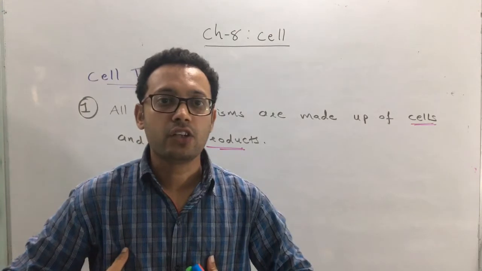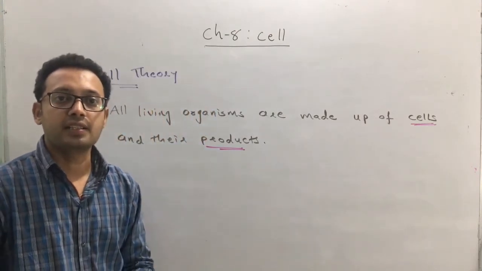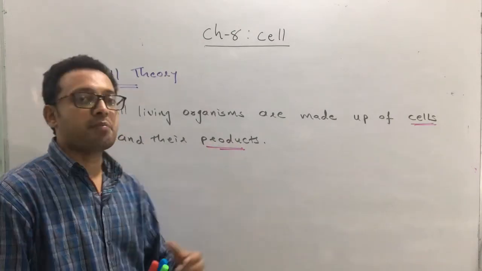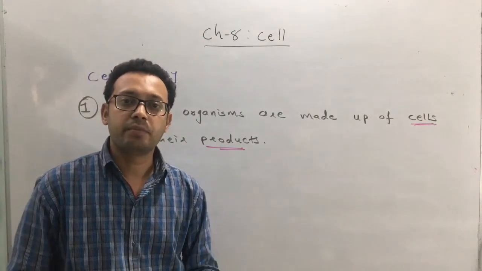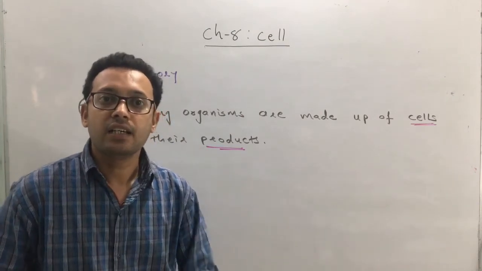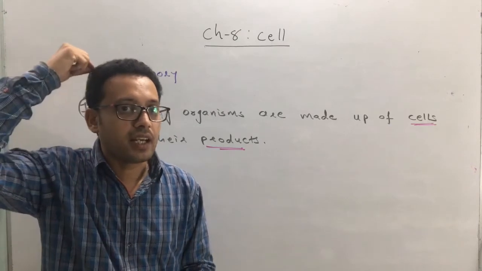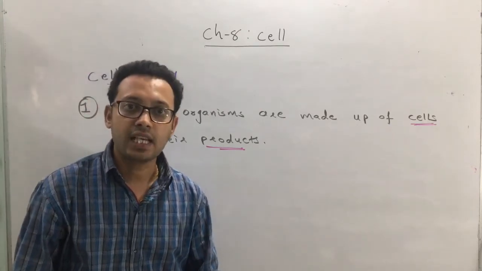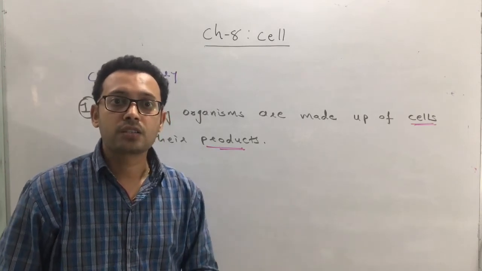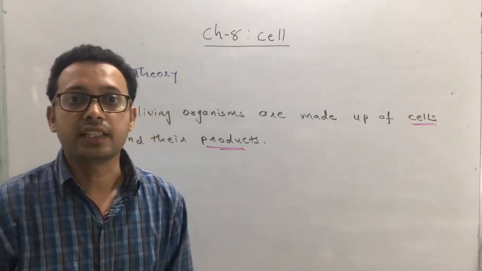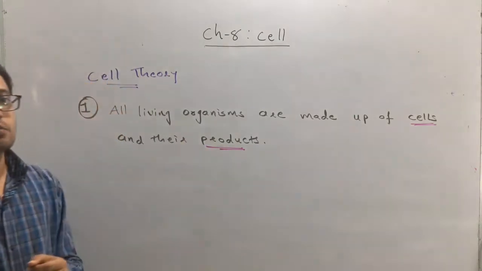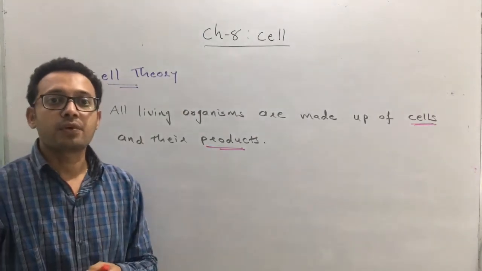See the examples. We are living organisms. We are made up of cells, but we are not made up of only cells. We also contain some types of cell products. For example, you can see your nails. What does the nail contain? Nail is a cell product. Or if you see the hair, what is hair? Hair is a cell product. Or similarly, feather, claw, horns, they are not cells, they are cell products. Okay, so all living organisms are made up of cells and their products.